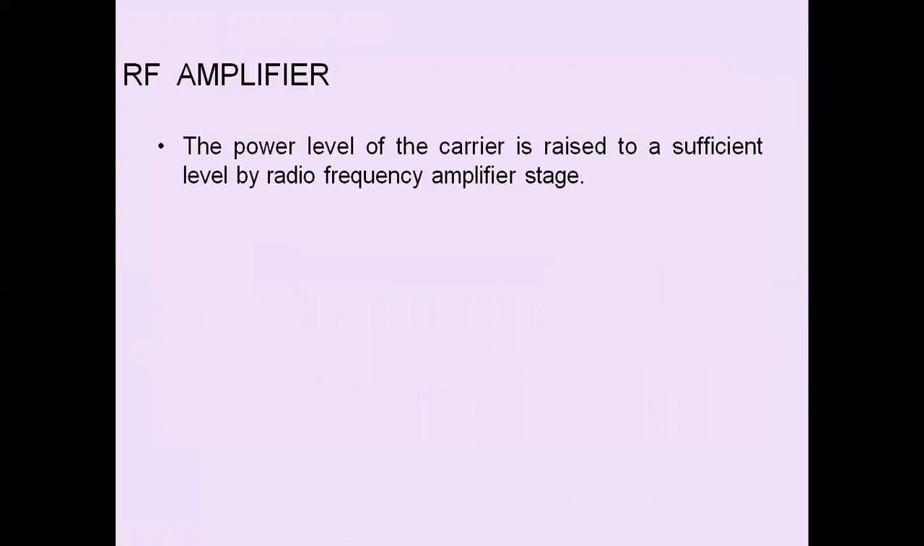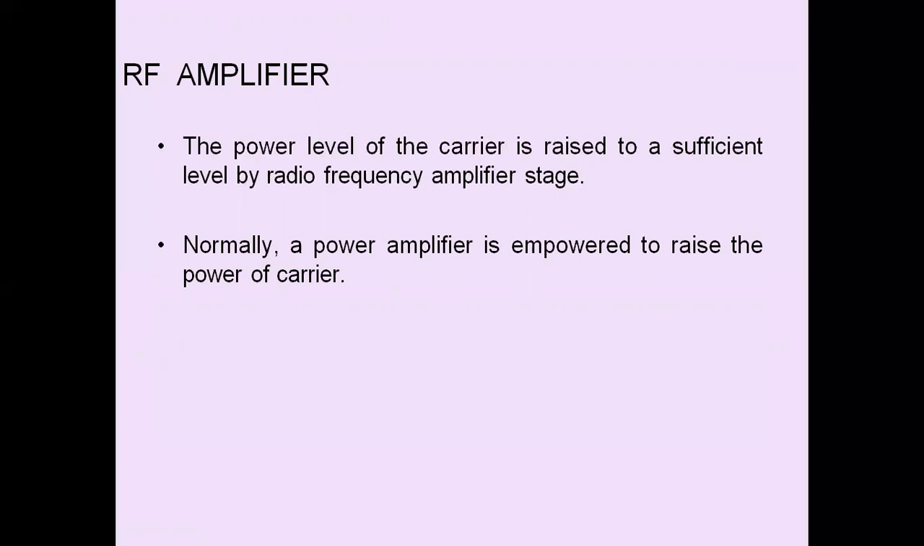RF amplifier: the power level of the carrier is raised to a sufficient level by using a radio frequency amplifier stage. Sometimes the carrier generated by the crystal oscillator is of low power level. Then we can apply it to the RF amplifier to increase the power level before modulation for high power applications. Normally, a power amplifier is employed to raise the power level of the carrier.